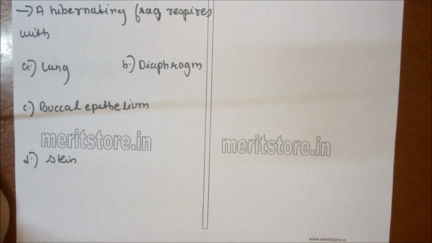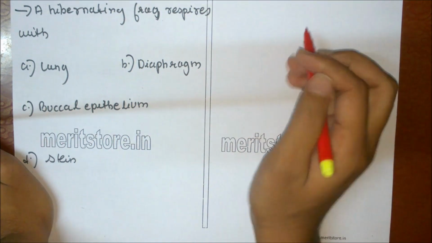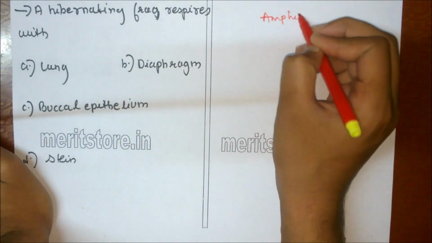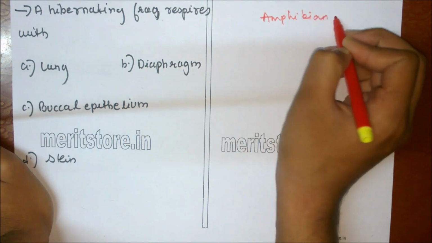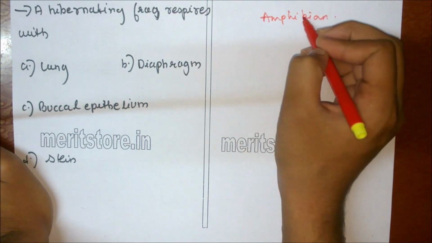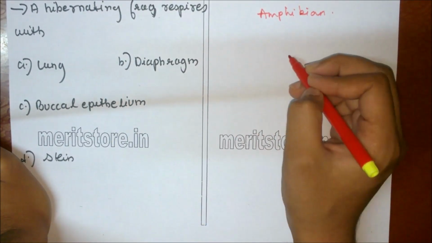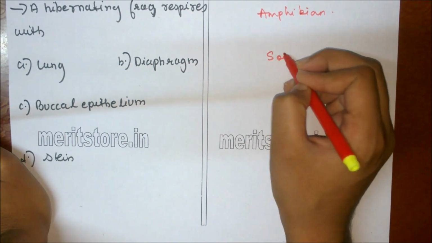A hibernating frog respires with A. lung, B. diaphragm, C. buccal epithelium, D. skin. Frog belongs to class Amphibia. These animals can stay on land as well as in water. During an inappropriate or dormant stage, these animals go and stay inside the soil.